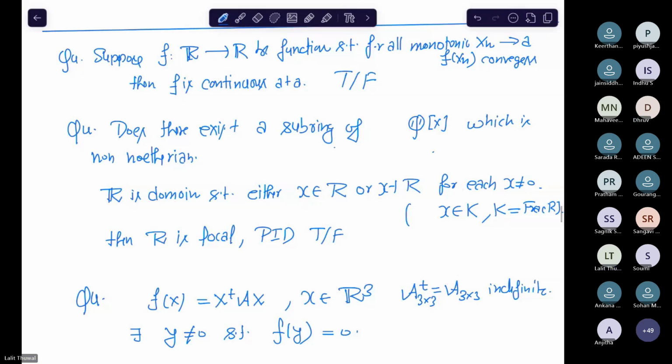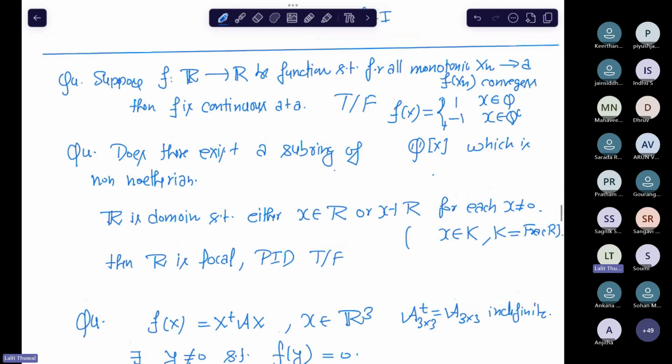Sir, yes sir. A discrete function, 1 for rational and -1 for irrational. Then every monotonic sequence x_n converges, but it is not continuous. Okay. So f(x) is equal to 1 for rational and -1 for irrational. So what is the point A?